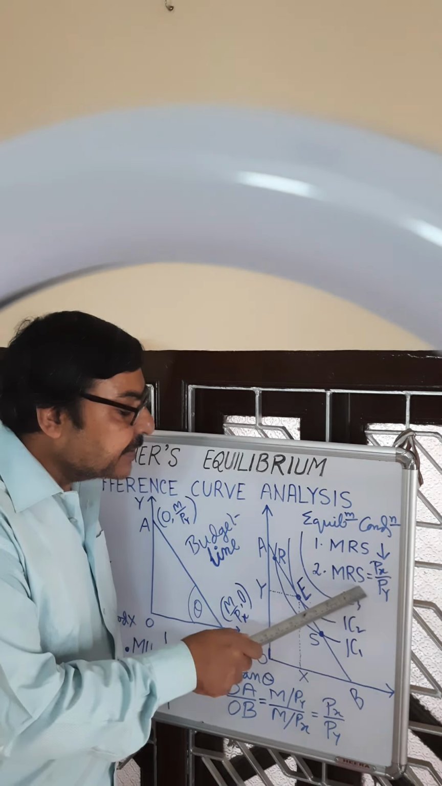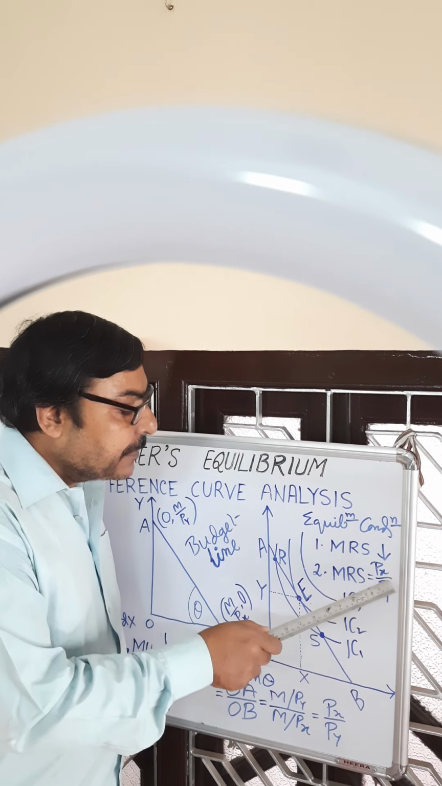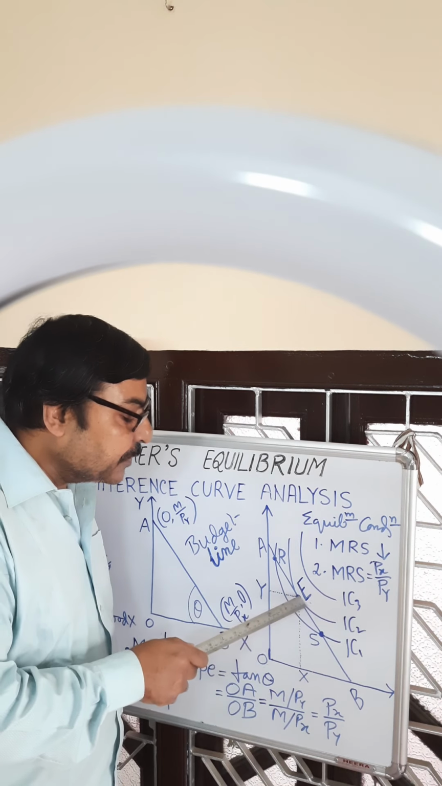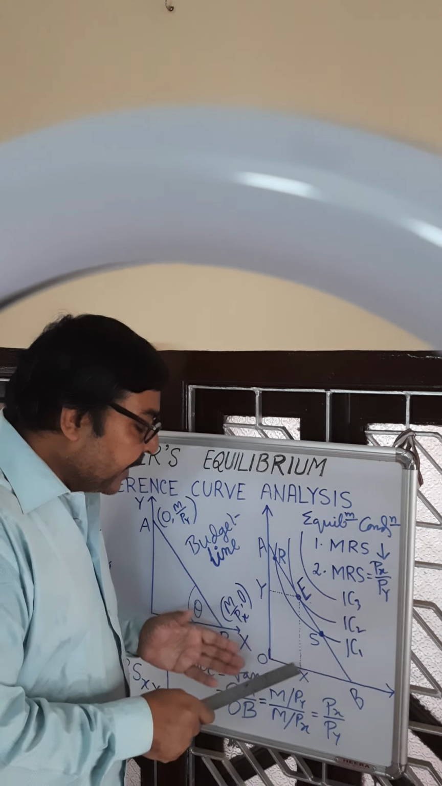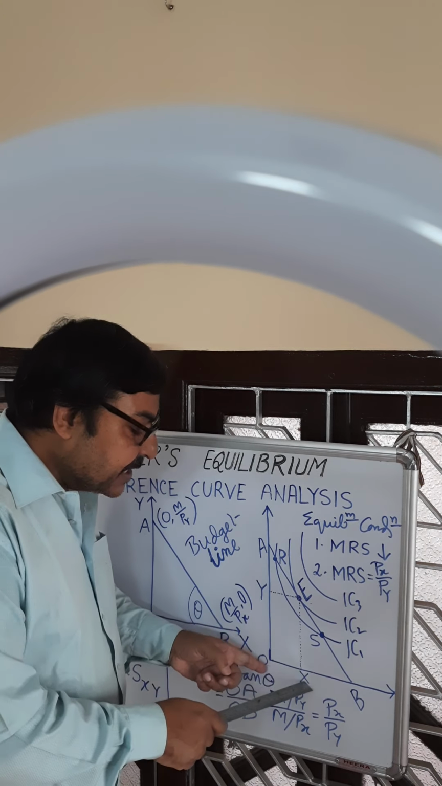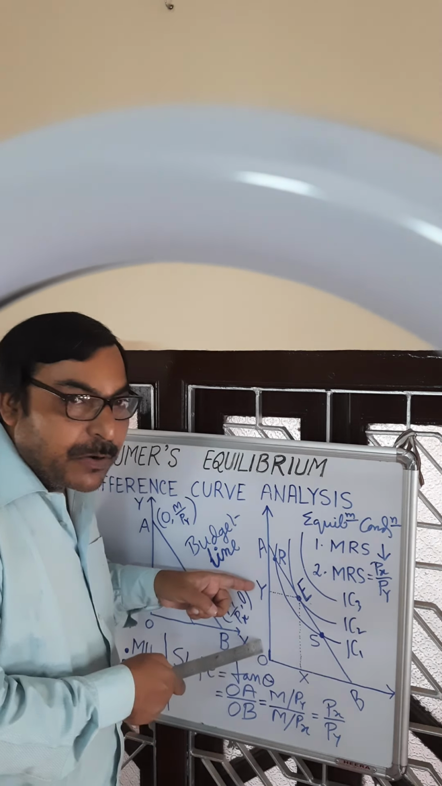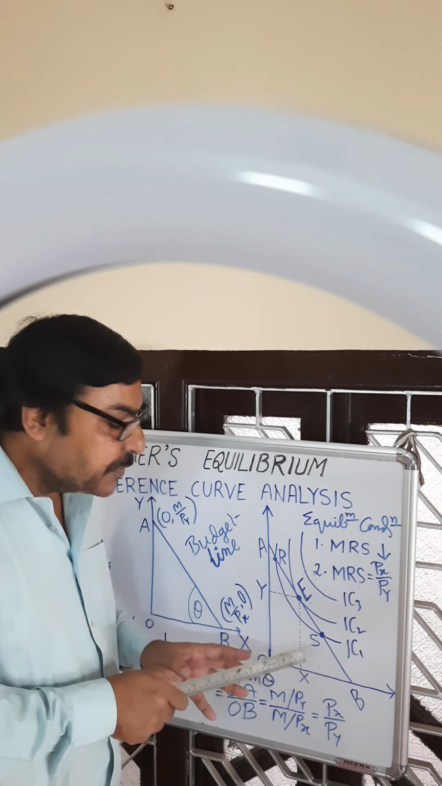Here is the equality. Marginal rate of substitution is the slope of the indifference curve, and Px by Py is the slope of the budget line. This condition holds good at point E. So E is the equilibrium point, and in equilibrium, the consumer is consuming OX amount of good X and OY amount of good Y. This is the equilibrium combination consumed by the consumer.